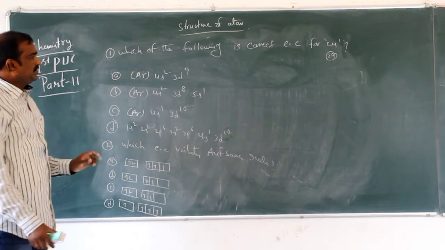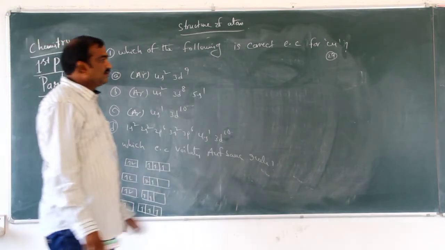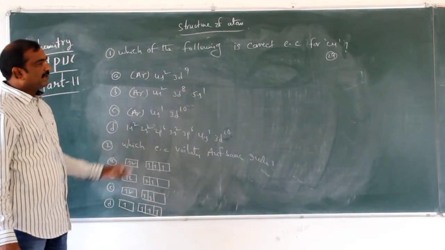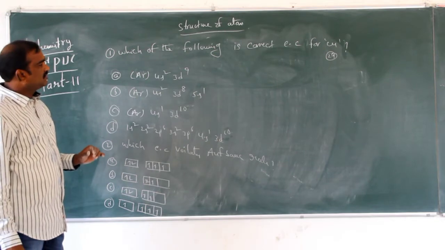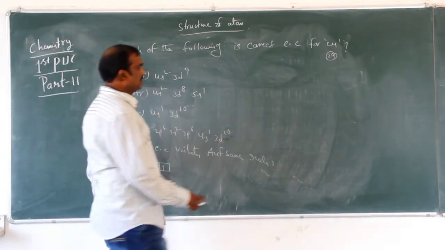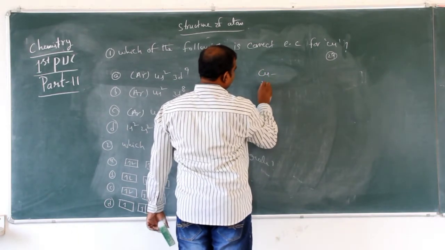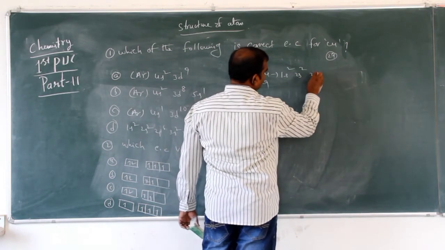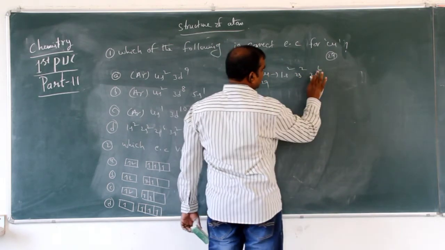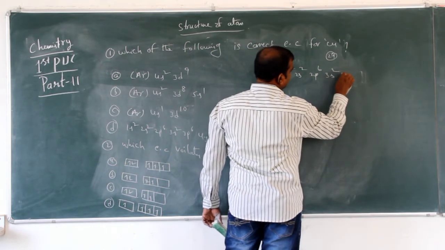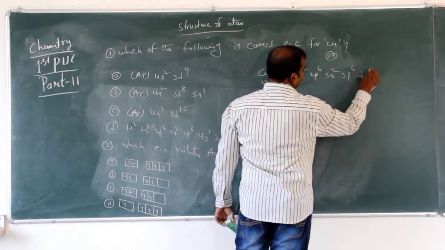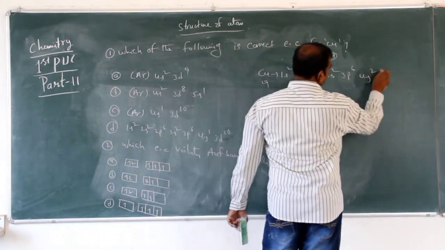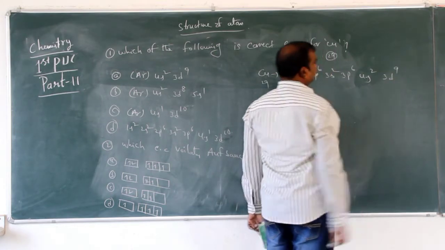So the first question: which of the following is the correct electronic configuration for copper? Copper atomic number is 29. How can you write the 29 copper configuration? 1s2 2s2 2p6 3s2 3p6, that is 10, 18, 20 and 9, 29.